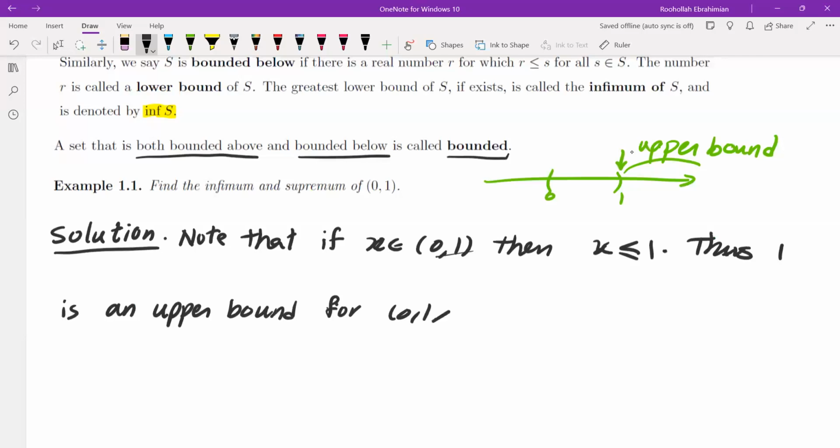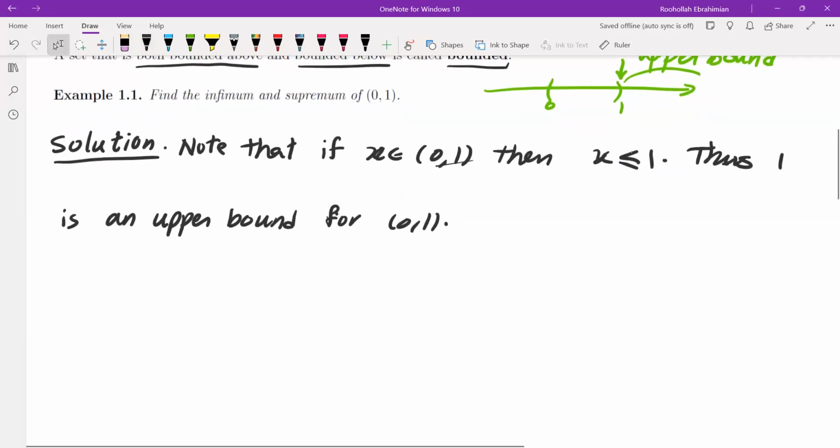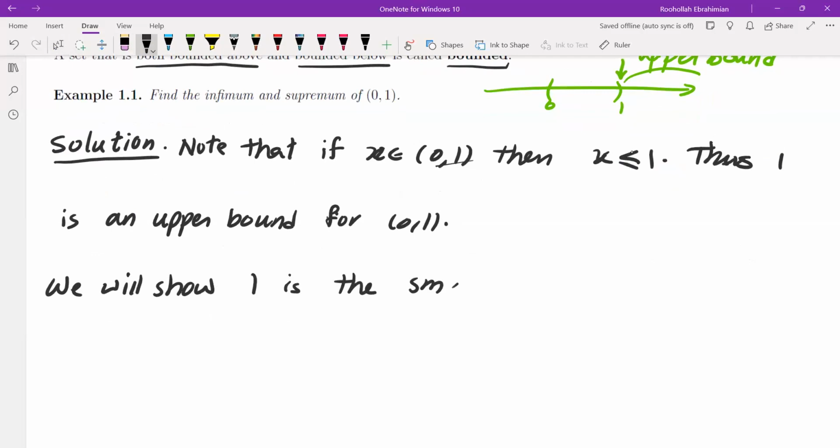For the set 0, 1. Now we have to show that this is in fact the smallest upper bound, which means anything less than that is not an upper bound. So we will show 1 is the smallest upper bound for the set 0, 1.